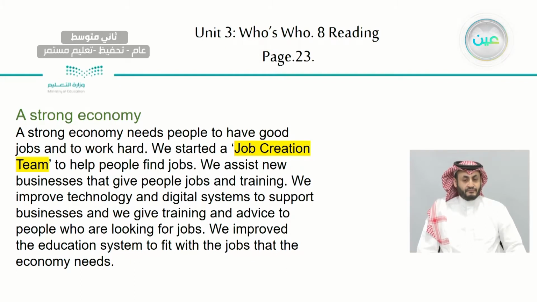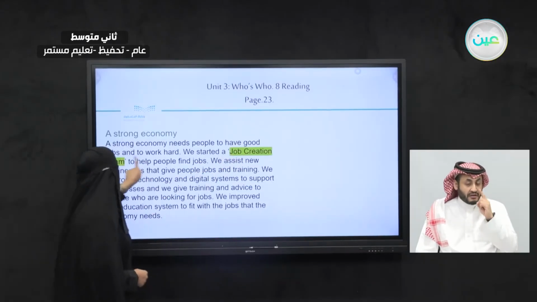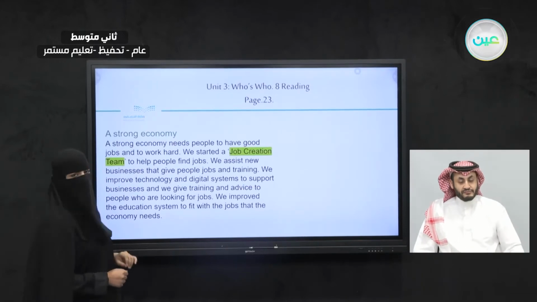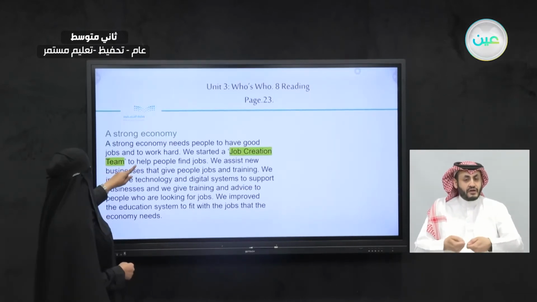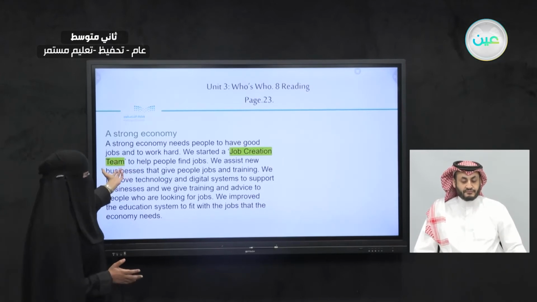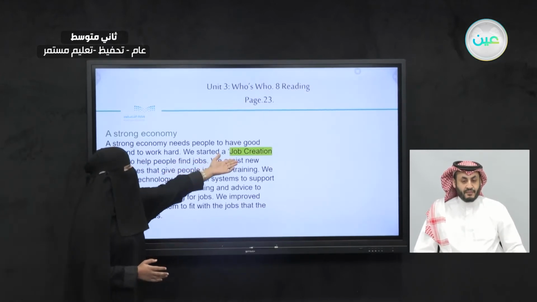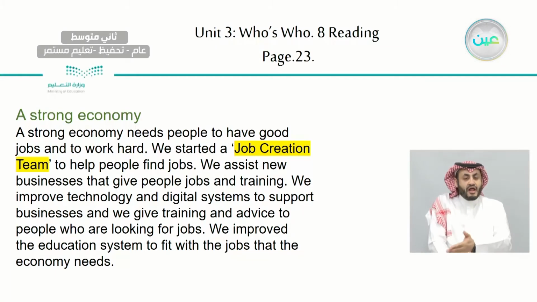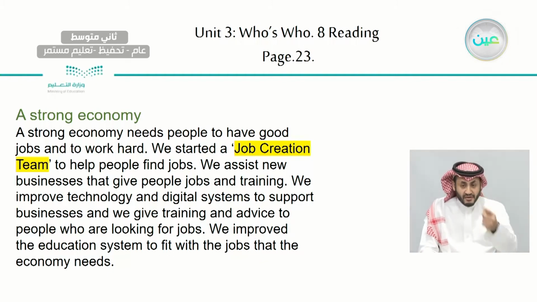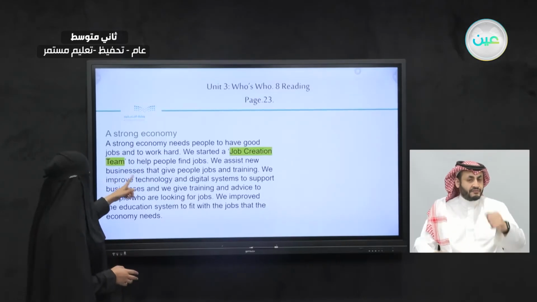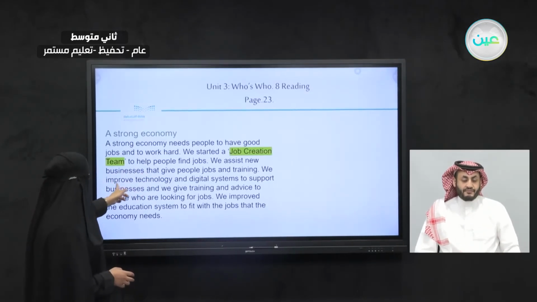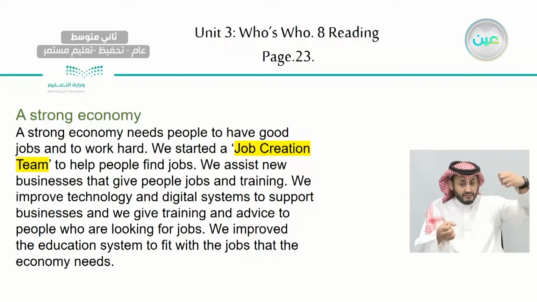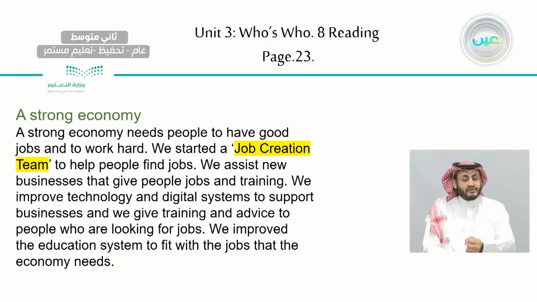So, do you see here this highlighted word? Job creation team. This is going to support the economy of Saudi Arabia. So what are they going to do? Why are they starting the job creation team? This is the reason, to help people find jobs. But how did they improve this thing? So let's take a look here. So we improved technology, digital system, and support business, and we give training so people can have better jobs.